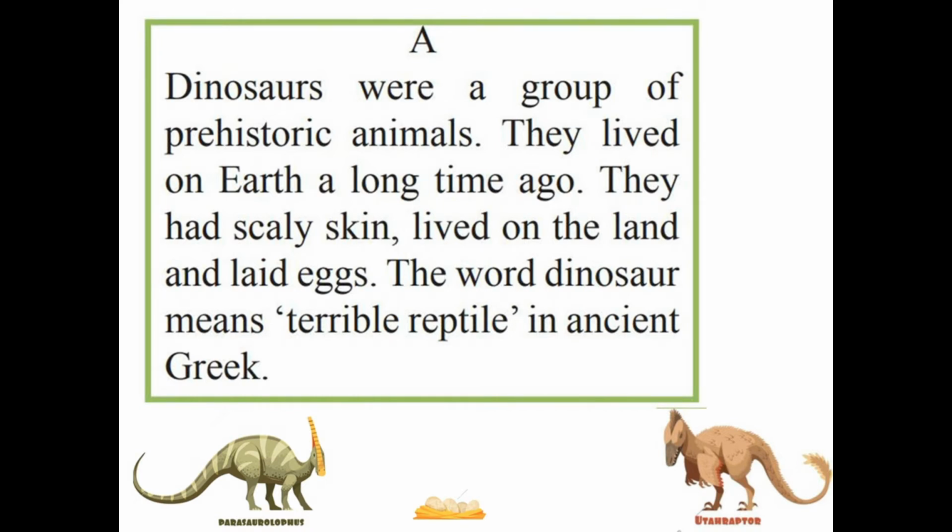Dinosaurs were a group of prehistoric animals. They lived on Earth a long time ago. They had scaly skin, lived on the land, and laid eggs. The word dinosaur means terrible reptile in ancient Greek.